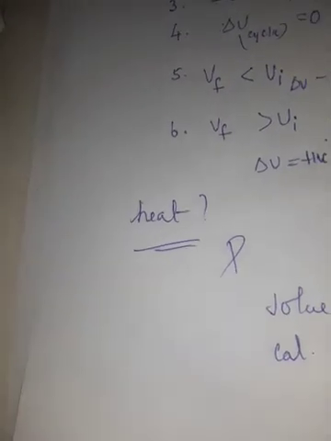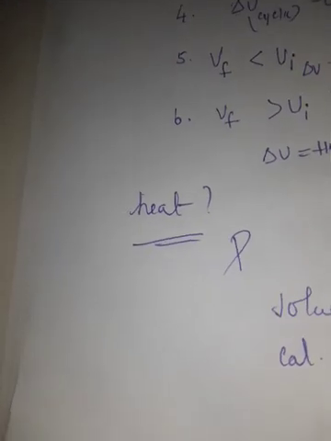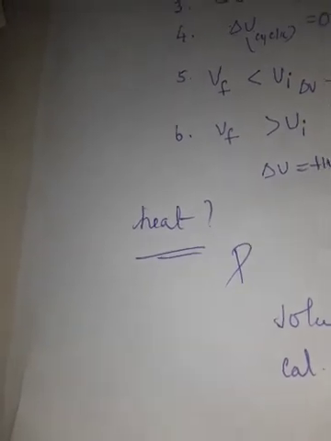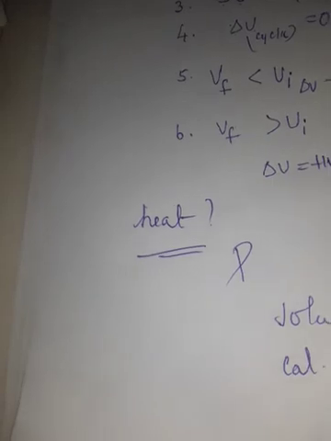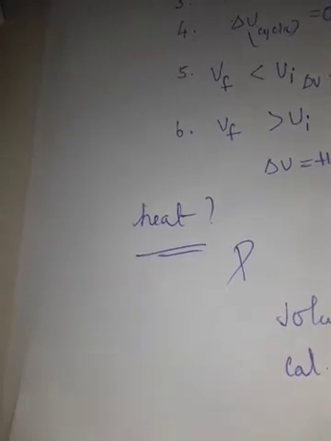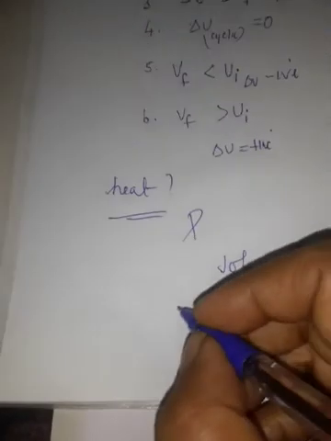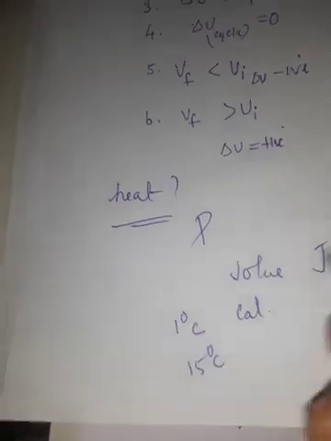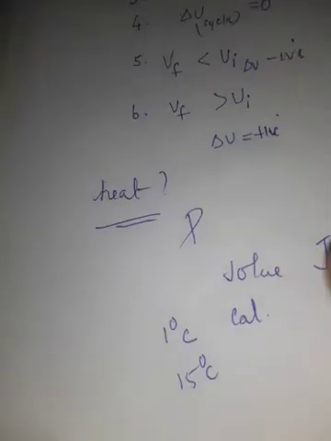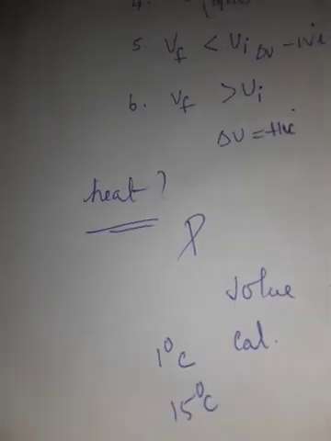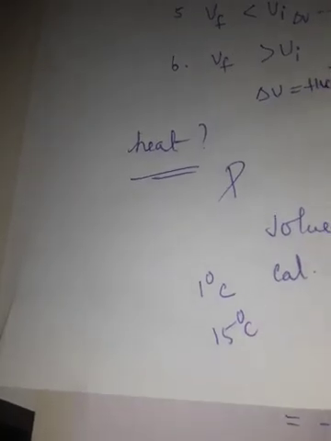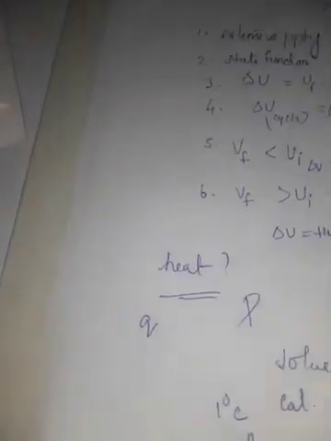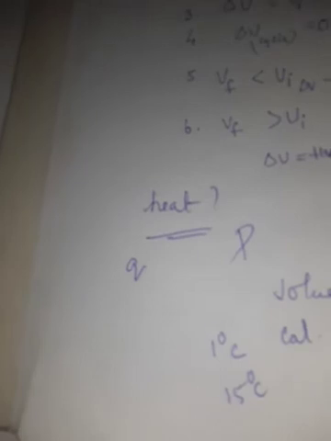What is meant by calorie? Calorie is defined as the quantity of heat required to raise the temperature of 1 gram of water by 1 degree Celsius in the vicinity of 15 degrees Celsius. Mark the definition given in the book. The symbol of heat is Q.